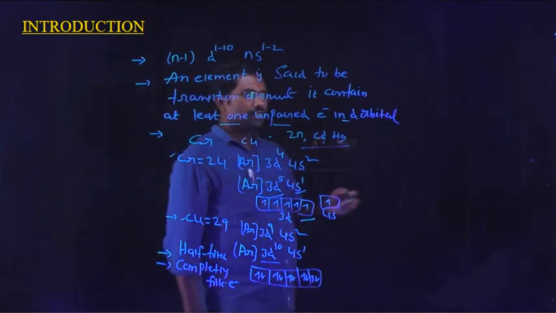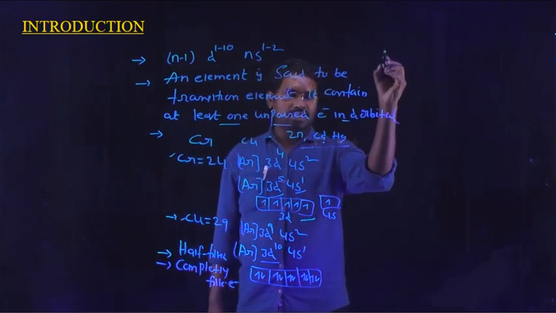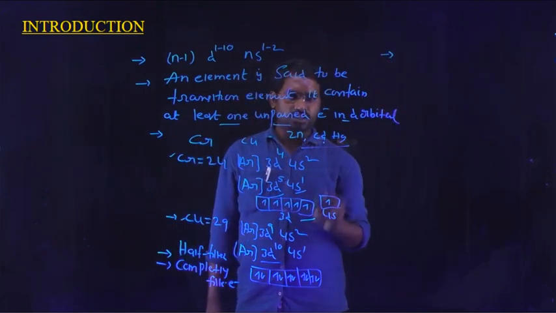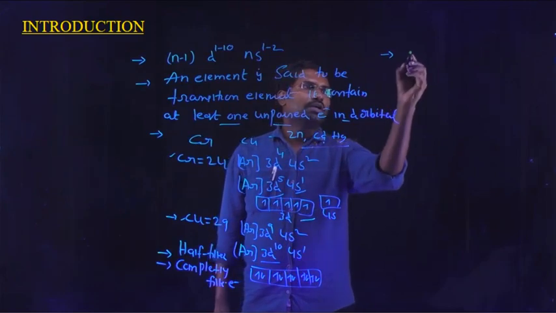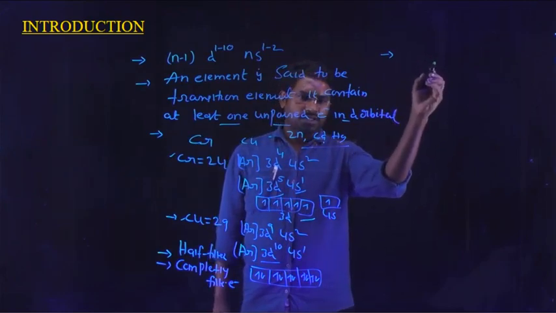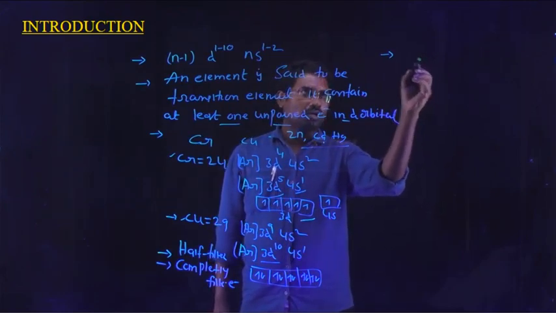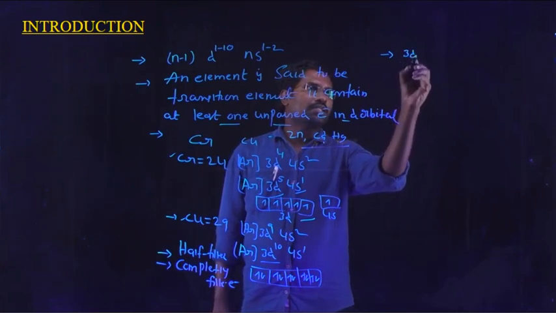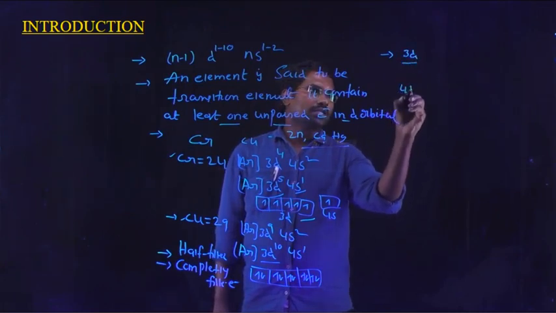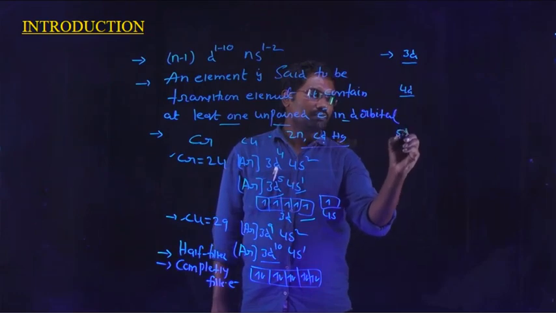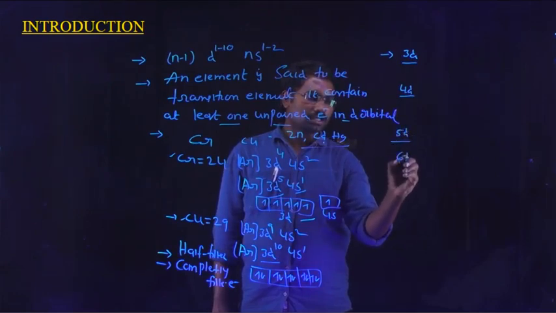Next, d block elements can be classified into 4 series. They can be arranged in the long form of the periodic table as the 3d series, 4d series, 5d series and 6d series.